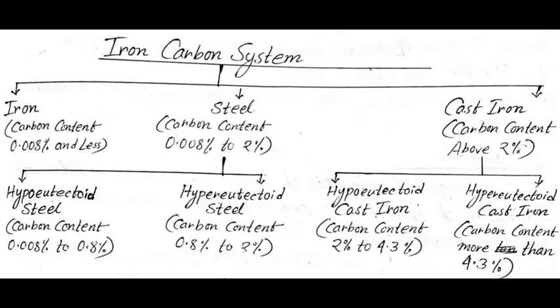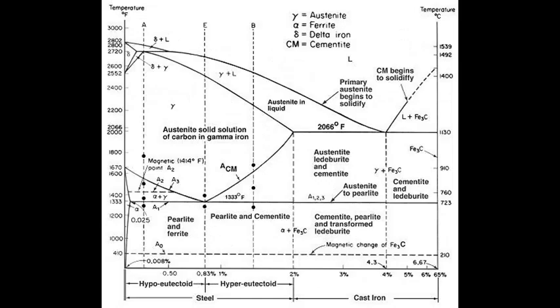Now come to cast iron. As discussed earlier, cast iron is an iron carbon system where the percentage of carbon is more than 2%. Like steel, cast iron can also be divided into two types. First is hypoeutectoid cast iron, where the percentage of carbon is from 2% to 4.3%. The second type is hypereutectoid cast iron, where the percentage of carbon is more than 4.3%. This classification is based on the iron carbon diagram of metrology.